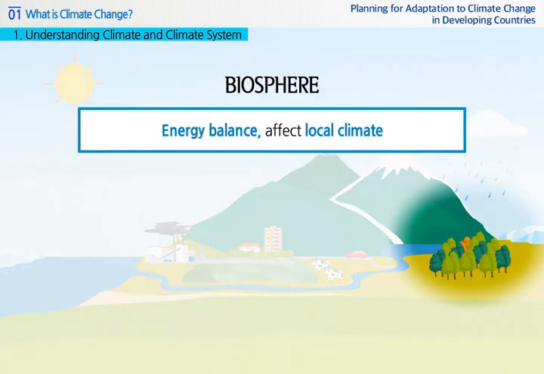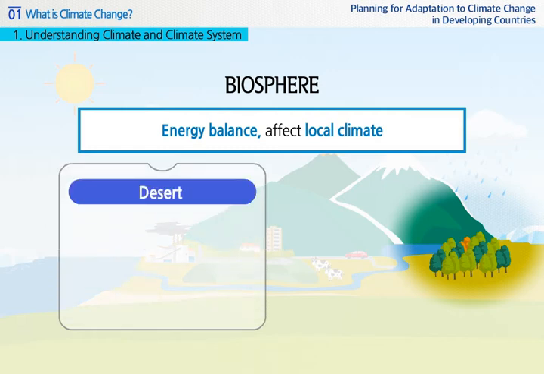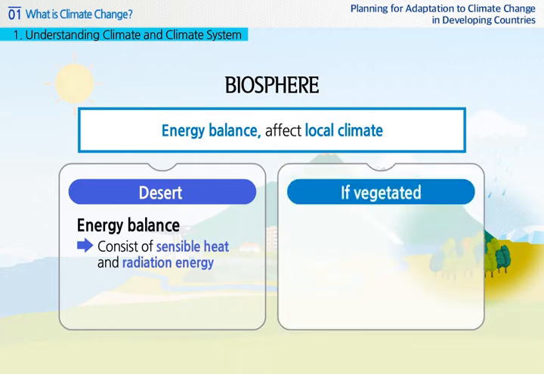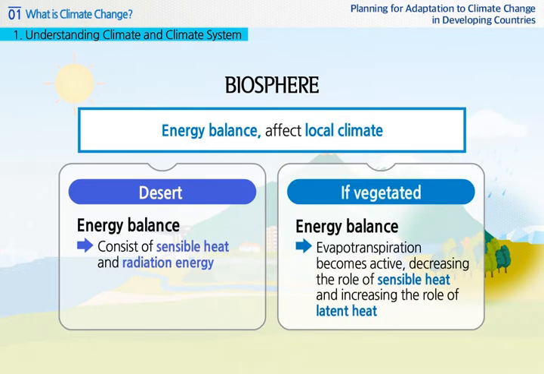The biosphere may mostly affect energy balance and local climate. Do we have an example? As for deserts, energy balance comes mostly from sensible heat and radiation energy. If vegetated, evapotranspiration will become active, decreasing the role of sensible heat and increasing the role of latent heat. As can be seen from this, it mostly affects energy balance in a relevant area. However, sometimes changes of vegetation change the air circulation field, which may affect the nearby areas.